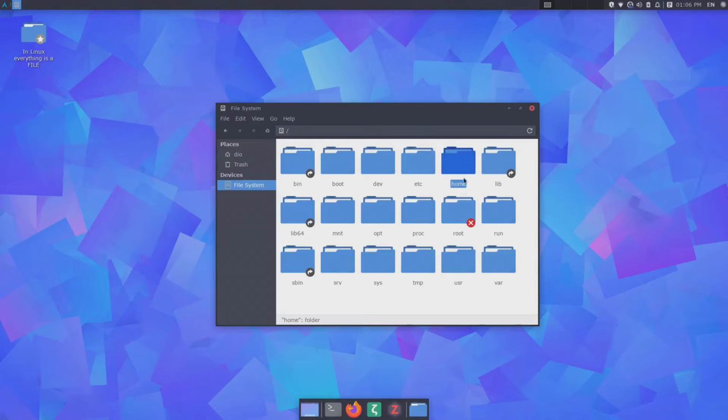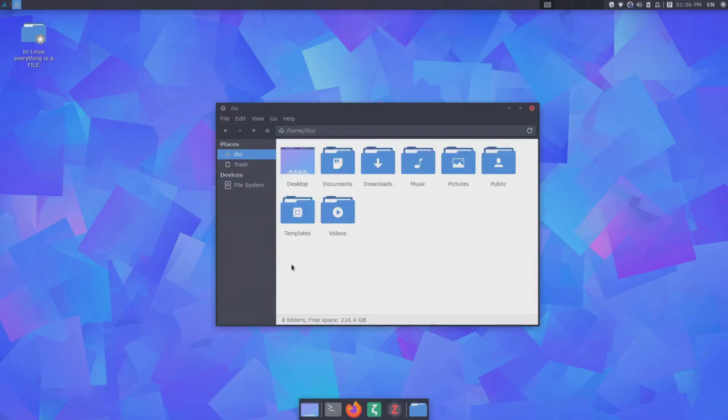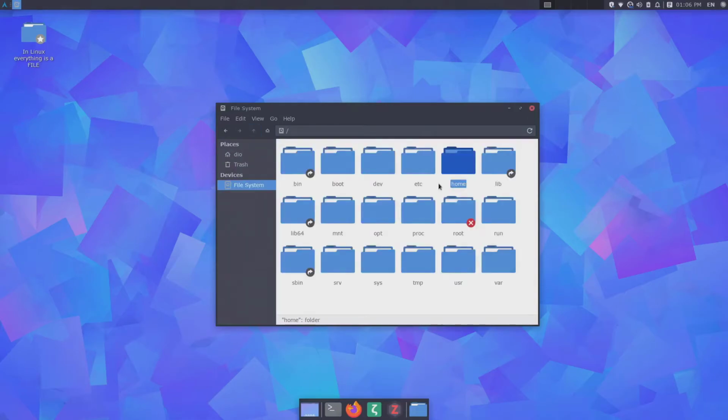We talked about the home directory. It's where your users live. So if you go to home, you can see a list of your users. If you click on one of them, you are in the home directory of that specific user. So let's go back into our root directory.